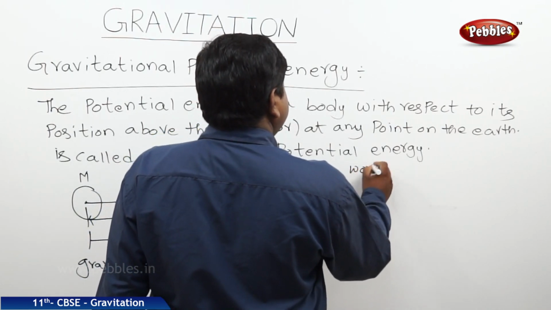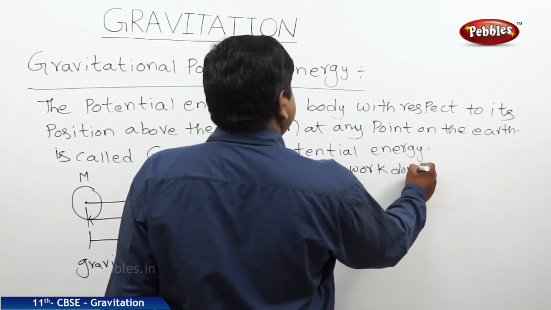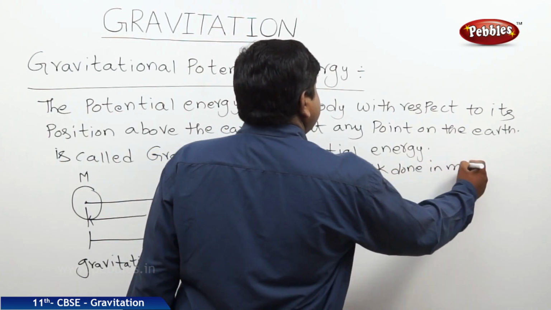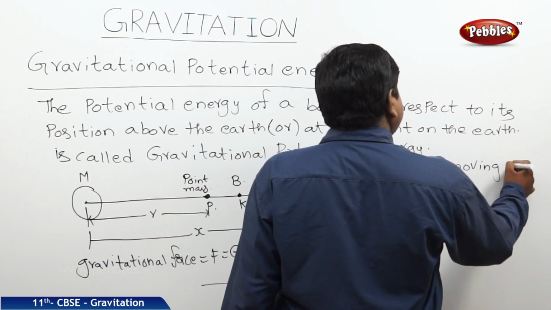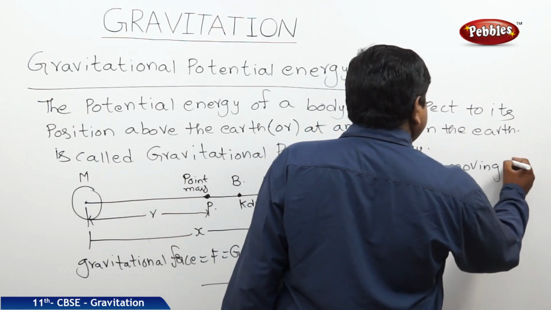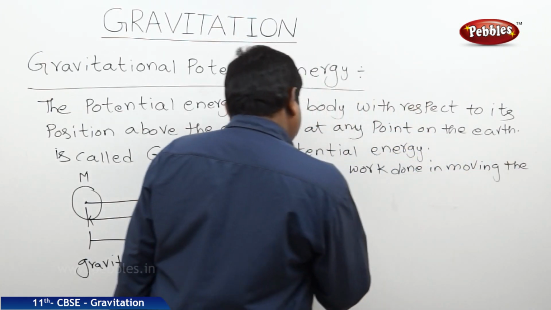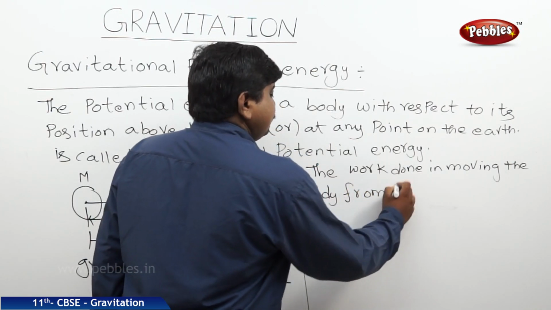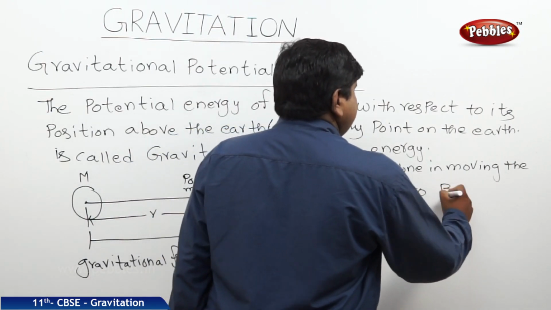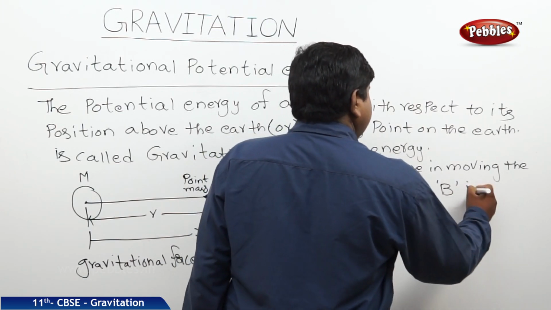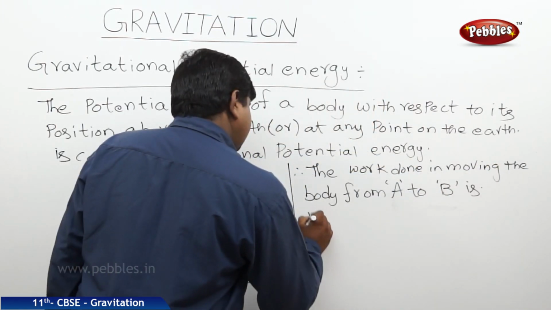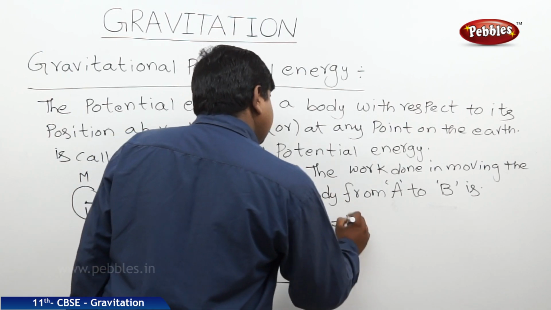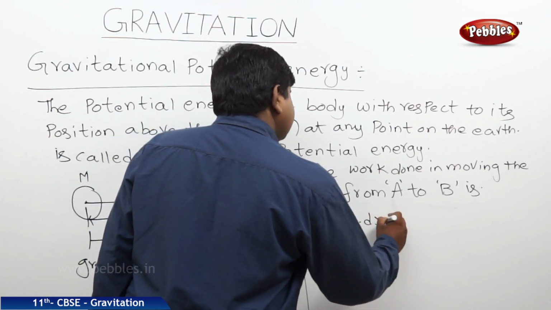The work done in moving the body from A to B is dw is equal to F dot dx.